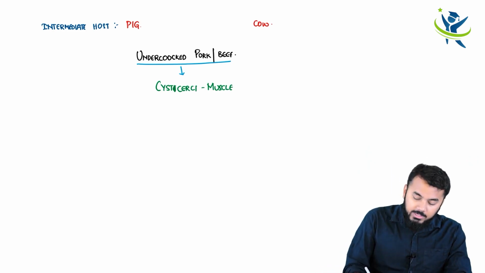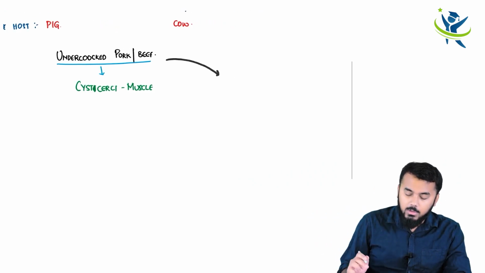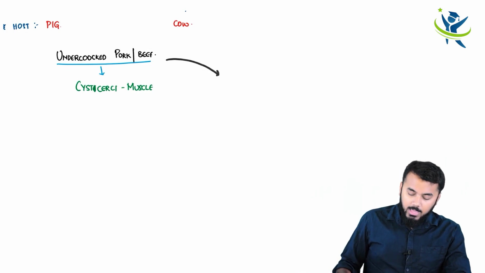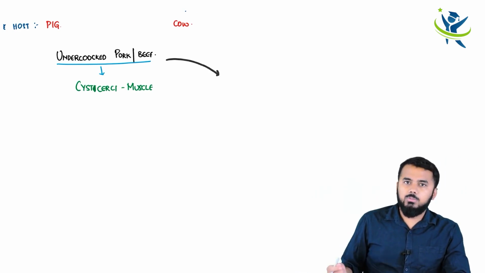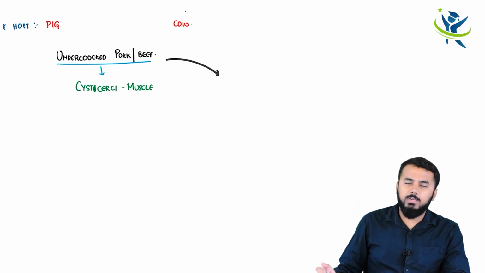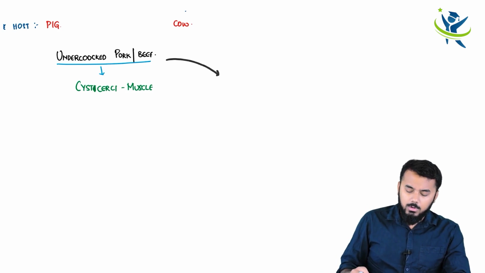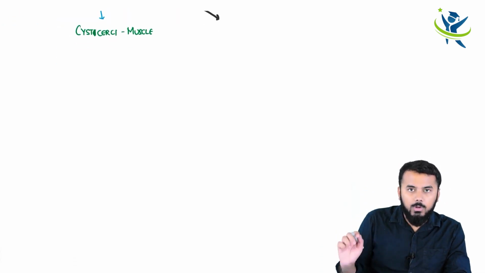Now once you have ingested it, what is going to happen? Obviously it is going to enter into your body, right? So from the mouth it will enter into your stomach, from the stomach it will enter into your small intestine. I am not going to draw the entire human here, but rather I will just show you the small intestine.